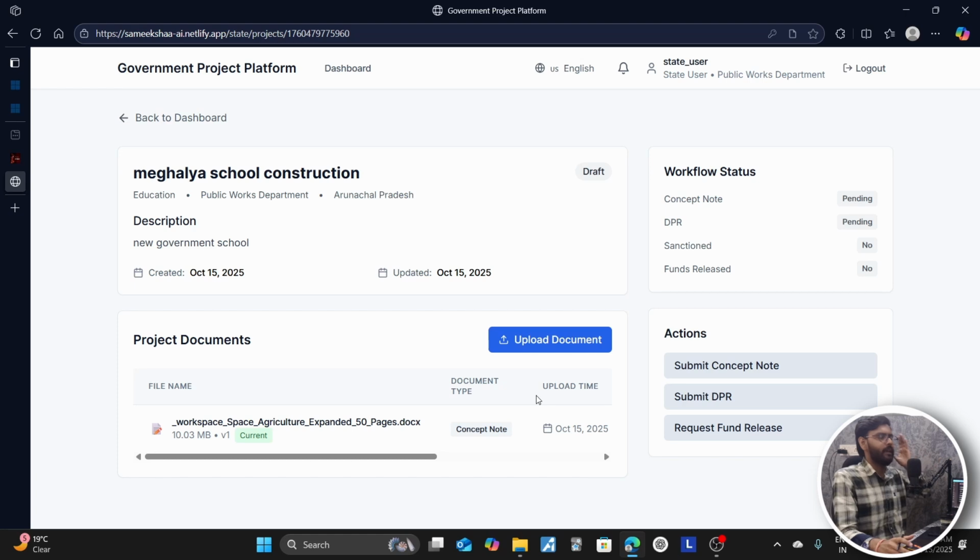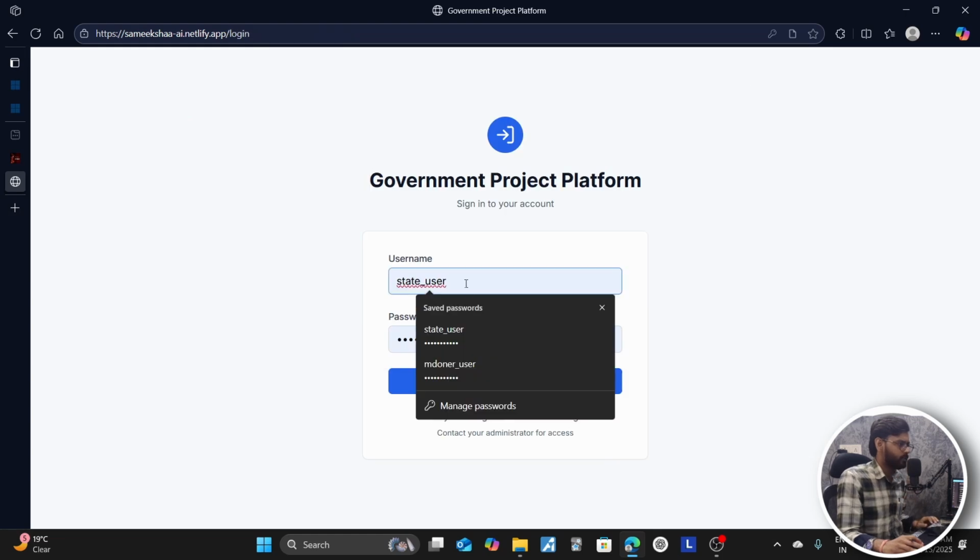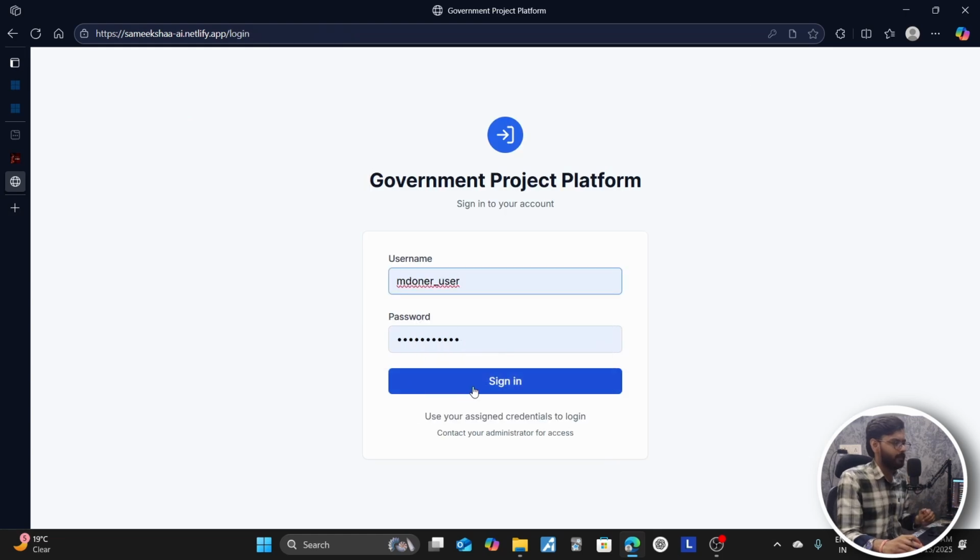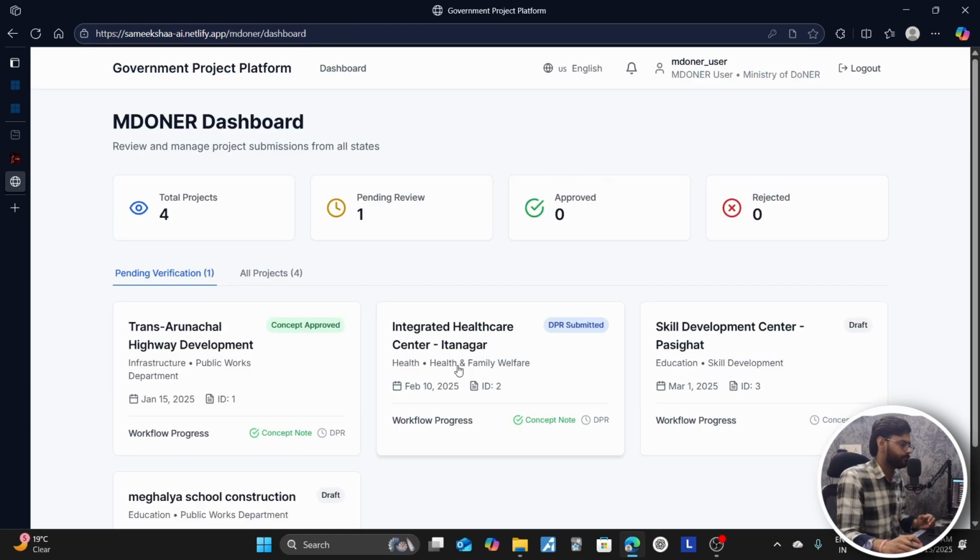So they'll see this and will do the manual verification earlier, but now we are using our AI system which will verify this document trained on the past data. So after uploading, we'll wait for the verification done by the MDoNER. Now what we'll do, let's log out and log in through the MDoNER account, like signing in.